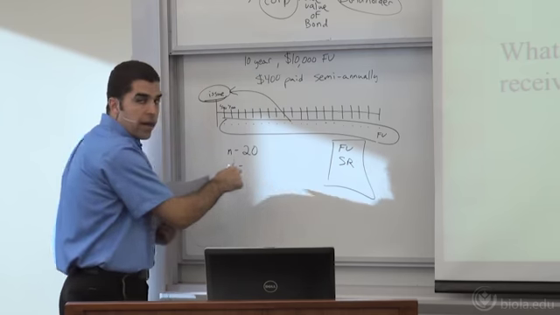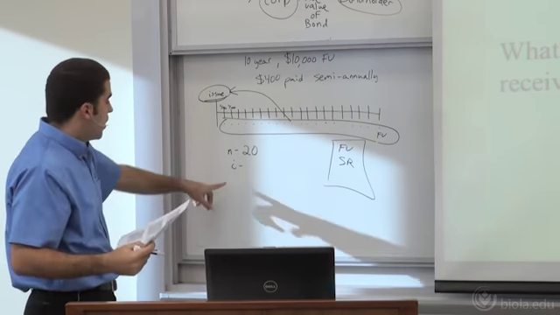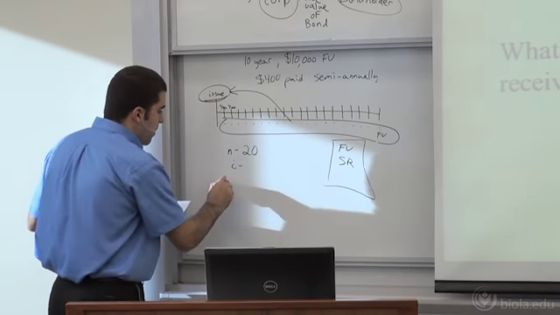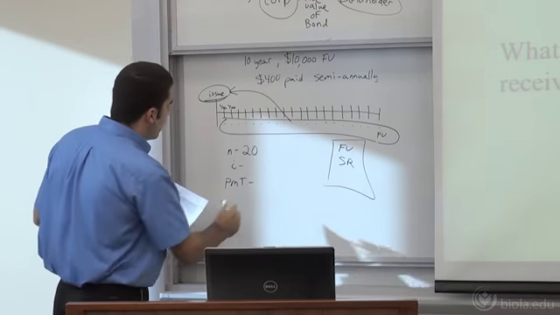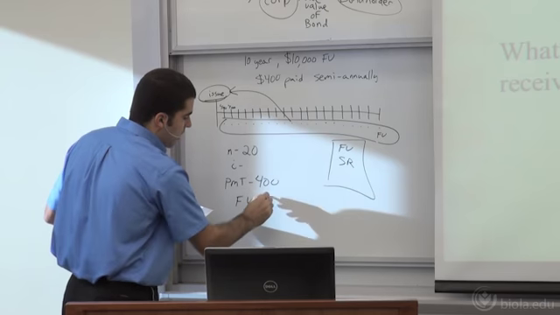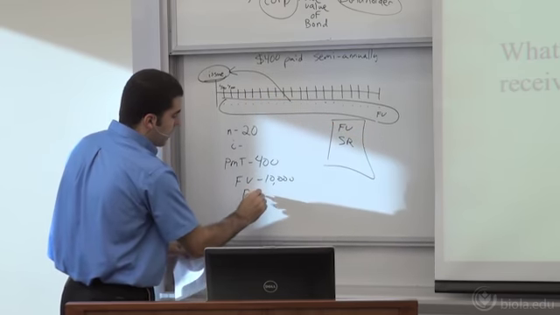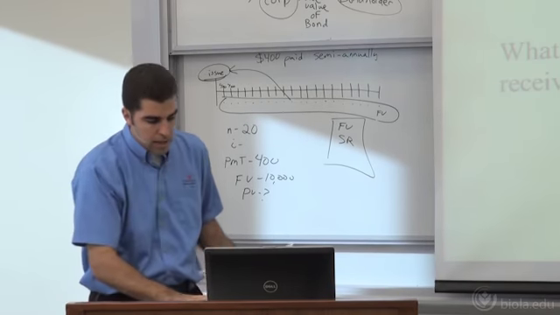My I is my market rate of interest. On our different problems, we're going to walk through a couple different examples where I give you different I's based on different market rates. My payment is what is being paid in interest every period, so my payment is 400. FV is the amount at the end, the future value of 10,000. And I'm going to be solving for present value based on different interest rates. So let's just go through our different examples.